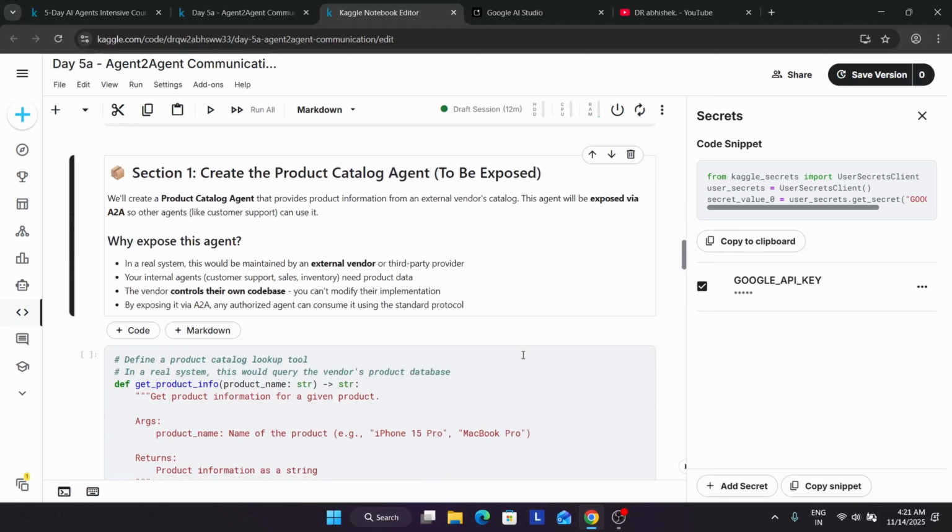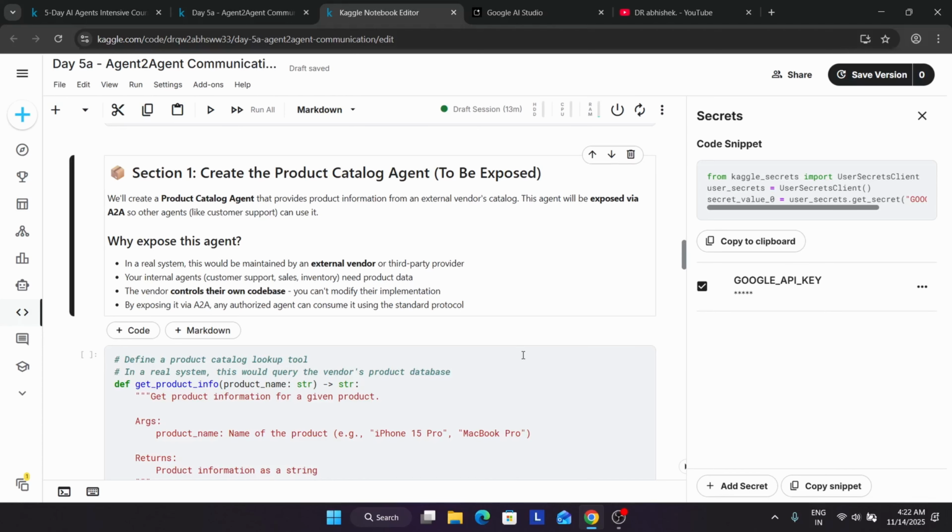We'll be creating the product catalog agent, which is to be exposed. Now why are we exposing this agent? In a real system, this will be maintained by an external vendor, basically a third party vendor. We can say a seller, because the sellers are not a part of Amazon. They are individual sellers, and if the item is not fulfilled by an Amazon warehouse, the individual sellers having their seller account just provide the details, basically the third party provider, you can say.